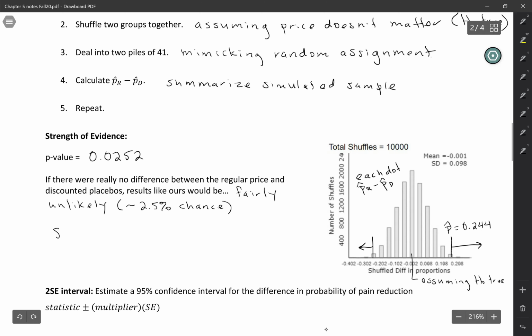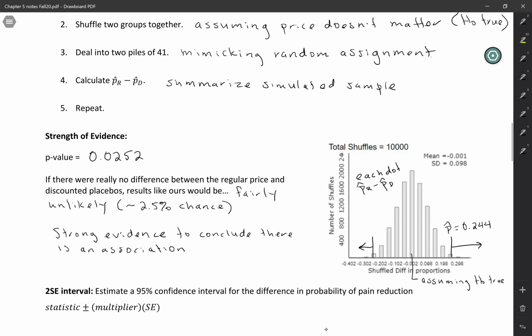So for a p-value like this, we would say that we have strong evidence, and we're always looking at evidence against the null and for the alternative. So in this case, it would be strong evidence to conclude that there is an association. Right? They're different. Knowing which price they saw is going to help you predict whether they had pain reduction or not. So there is an association between the price of the placebo, that was our explanatory variable, and pain reduction.